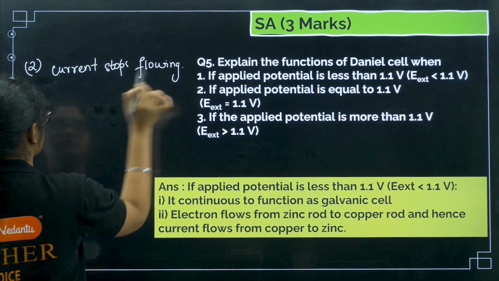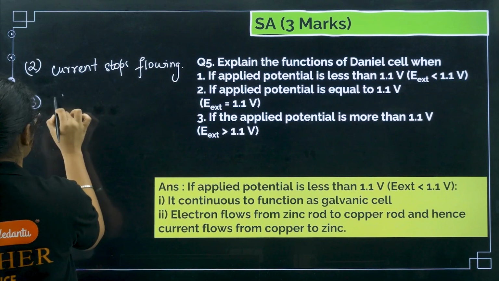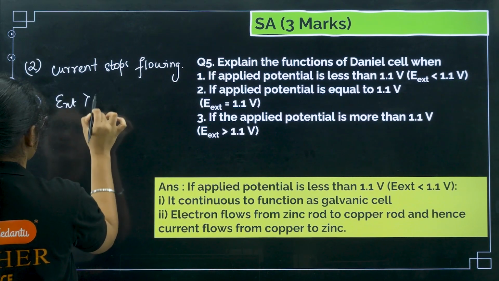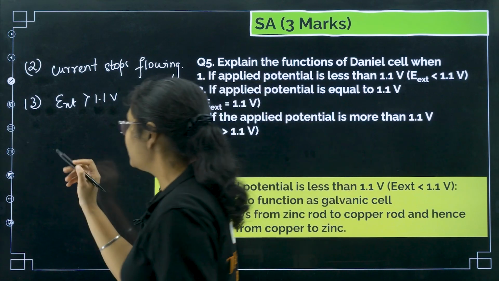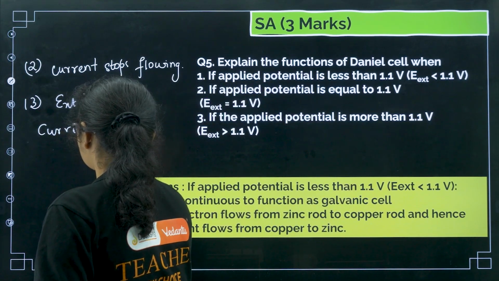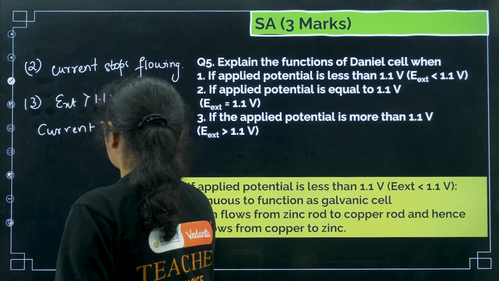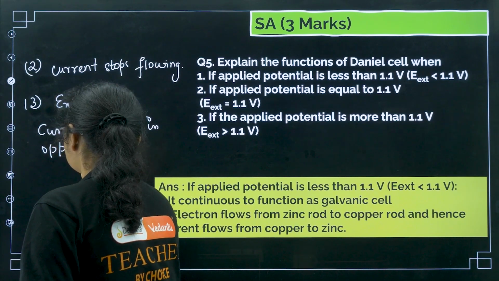Current stops flowing. And the third one, that if the applied potential, that is E external, is greater than 1.1 volt, then the current will flow in the opposite direction. So current flows in the opposite direction.